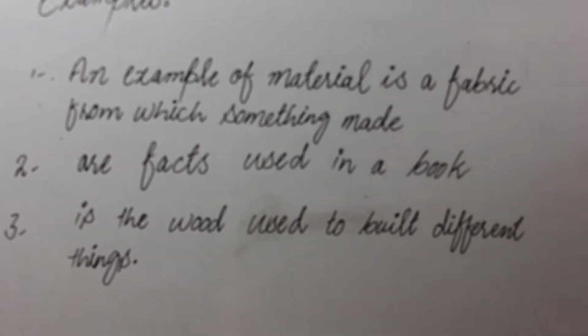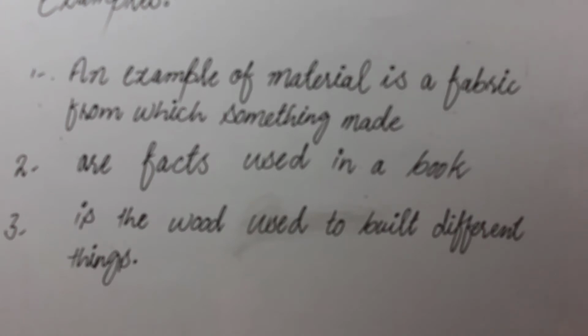The next example of a material is wood, used to build different things. Wood is the best example of a material from which we make tables, chairs, and all the wooden things.